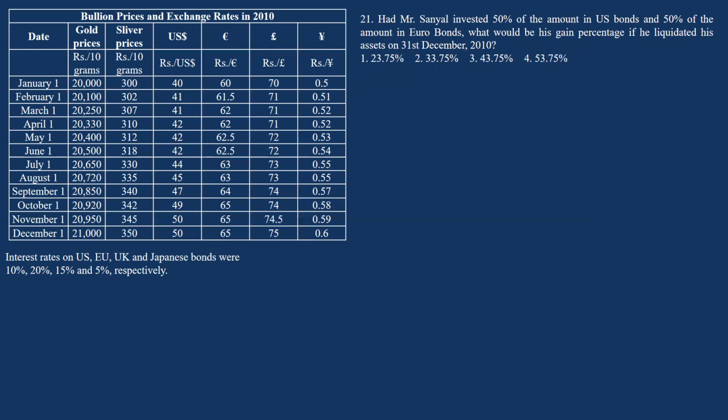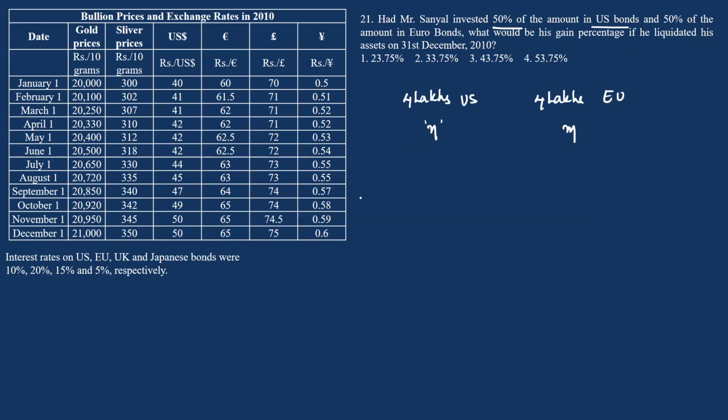Okay. Now, for 1 month, you are given that he invested 50% of the amount in US bonds. So 4 lakhs in US bonds and 4 lakhs in Euro bonds. Now 40 rupees per dollar. So you can calculate the number of dollars bought, or let me consider this as N dollars and this as euros. So 60 rupees per euro. So let us consider that he has bought M euros.